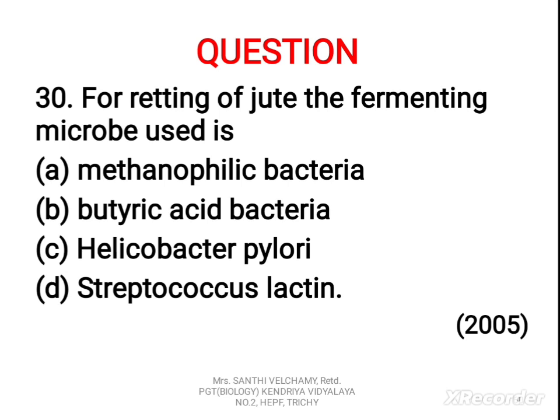30th question. For retting of jute, the fermenting microbe used is A. Methanophilic bacteria, B. Butyric acid bacteria, C. Helicobacter pylori, D. Streptococcus lactis. The correct answer is B. Butyric acid bacteria. So today we have learned about 30 questions from biological classification, children.